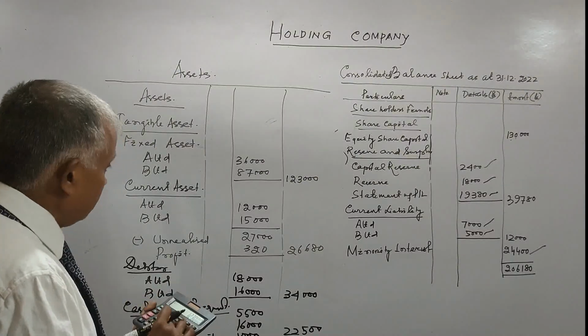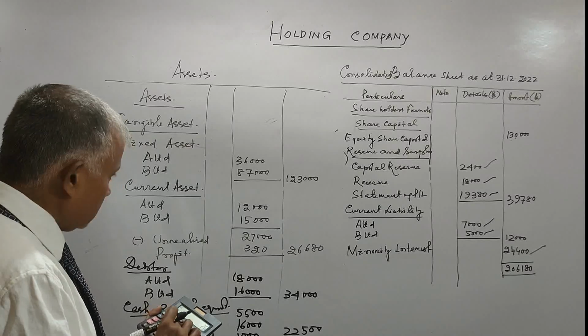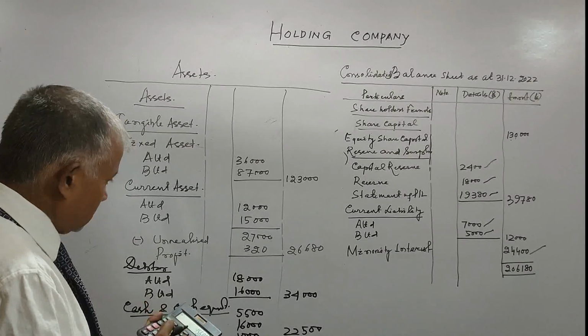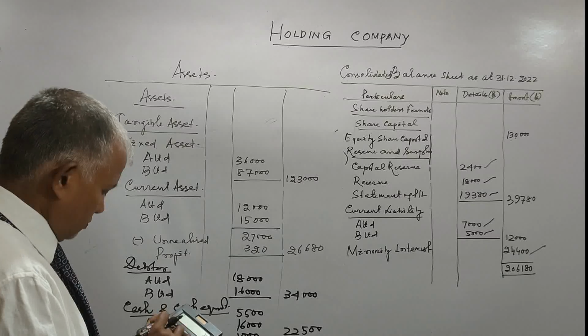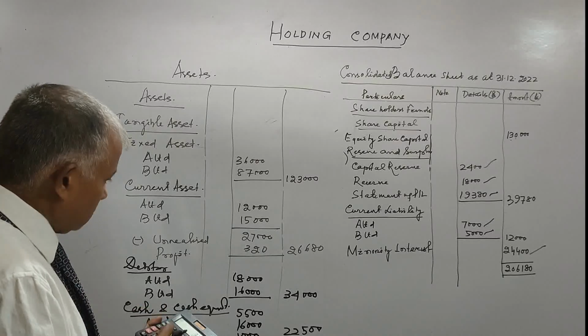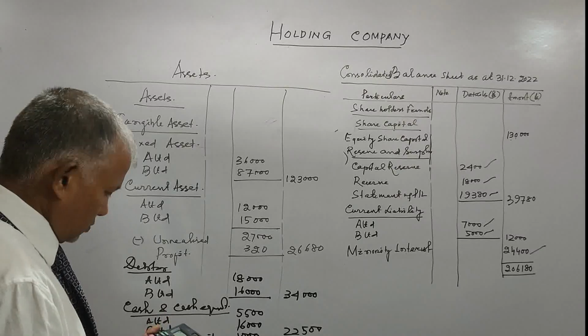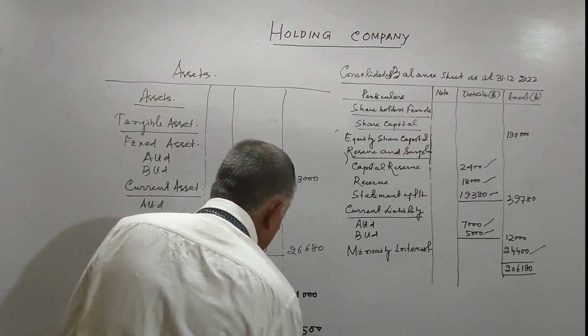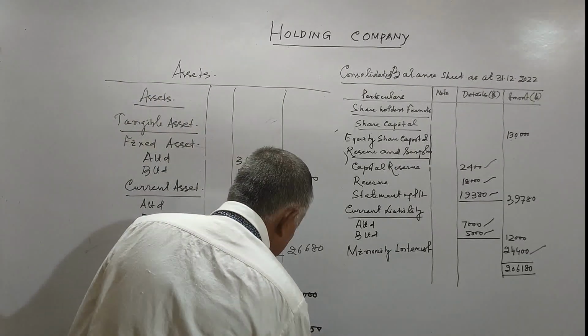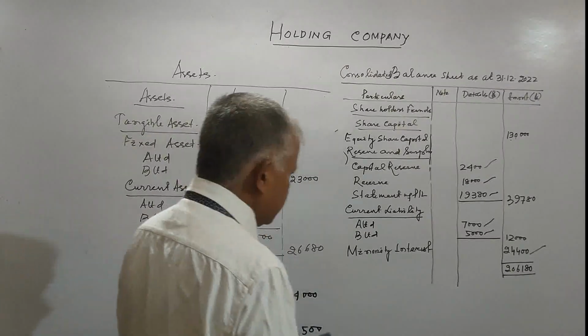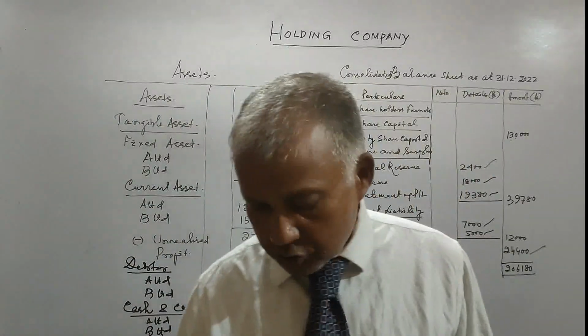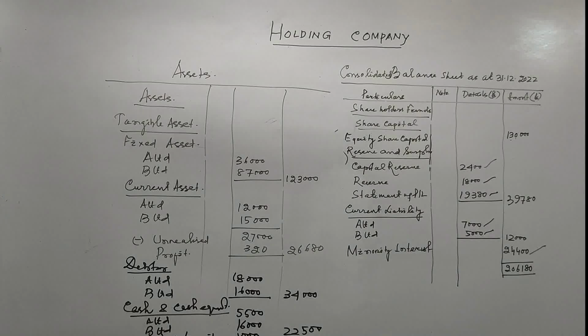1,23,000 plus 26,680 plus 34,000 plus 22,500, the total is 2,06,180.